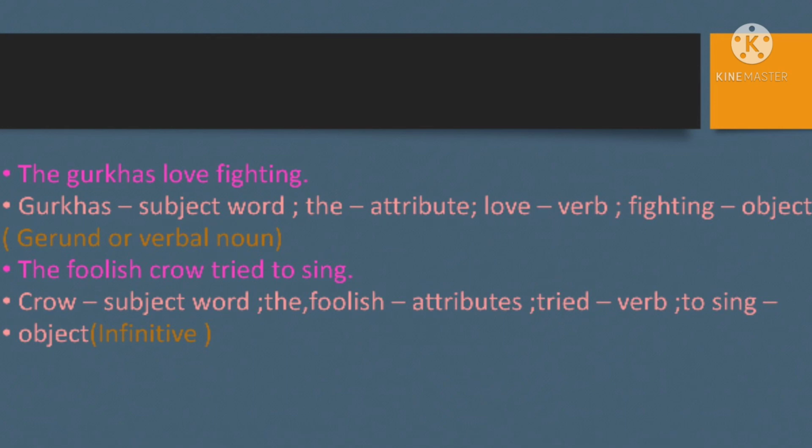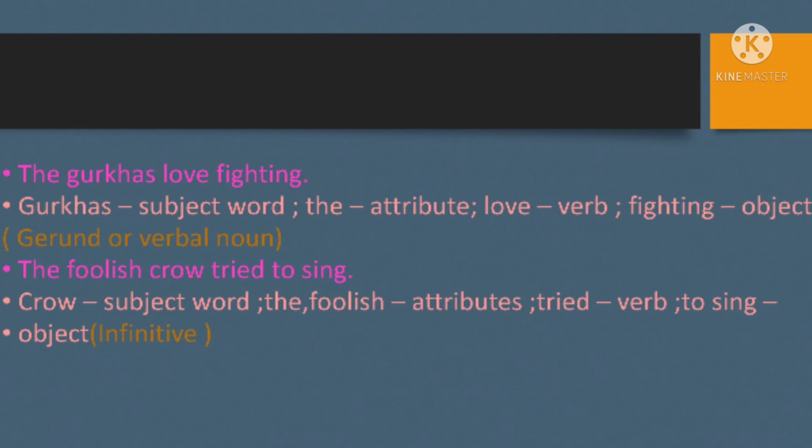Now let us see the examples here. The Gurkhas love fighting. So what is the subject word here? Gurkhas is a subject word. The is the attribute. Love is the verb. And fighting is an object. It's a gerund, or we also call it a verbal noun, because the verb is acting as a noun. So we call that verbal nouns.